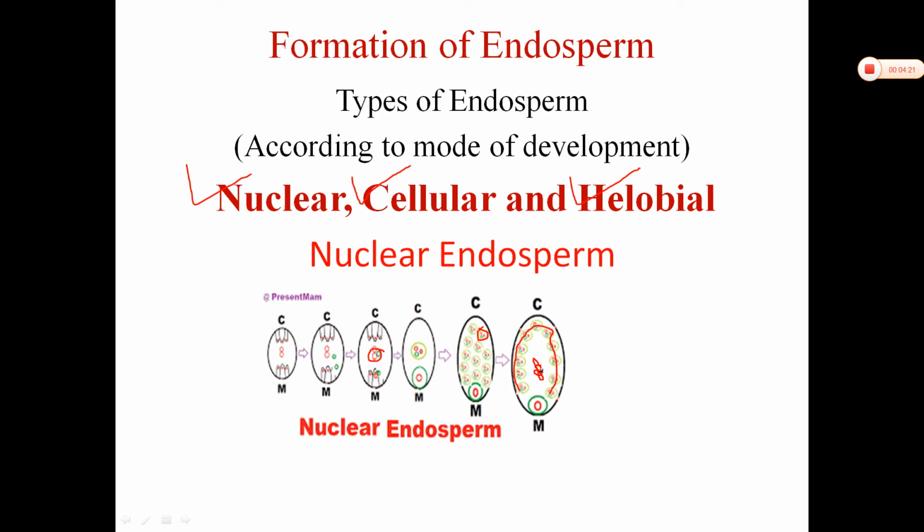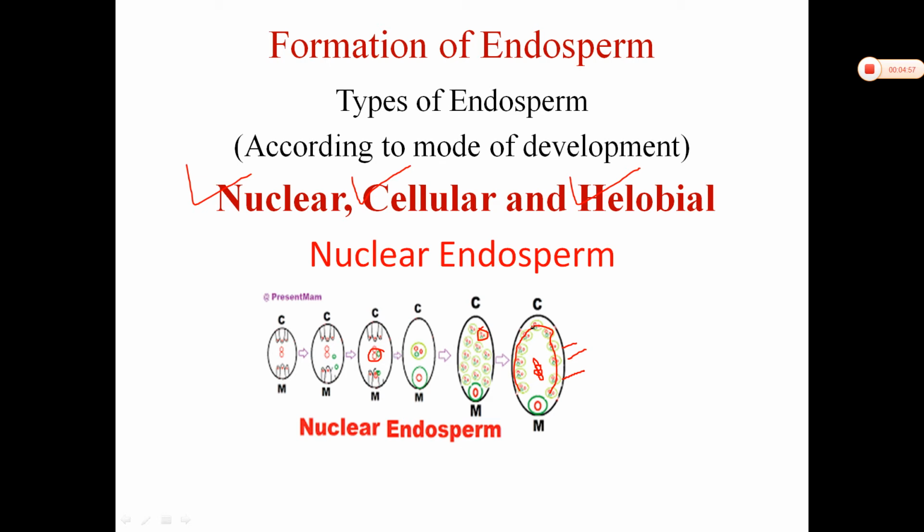A big central vacuole appears in the center of the cell and it pushes the nuclei towards the periphery. Later on, walls develop between the nuclei and therefore a multicellular endosperm is formed. You can see this is one cell, this is another cell, this is the third cell. It is mostly present in angiosperm plants. Most angiosperm plants show this type of nuclear endosperm development.